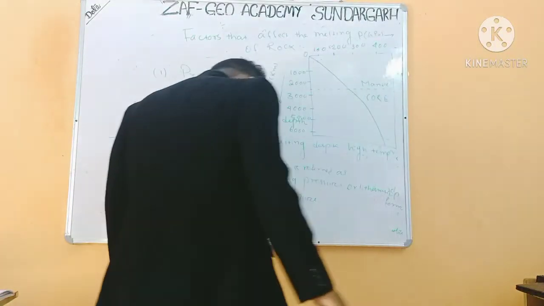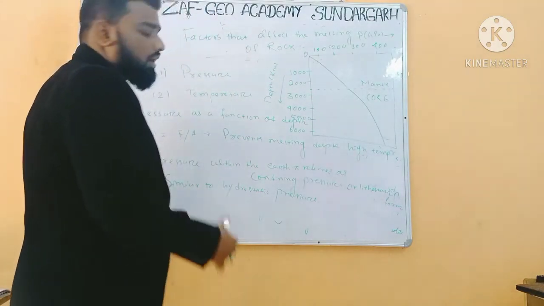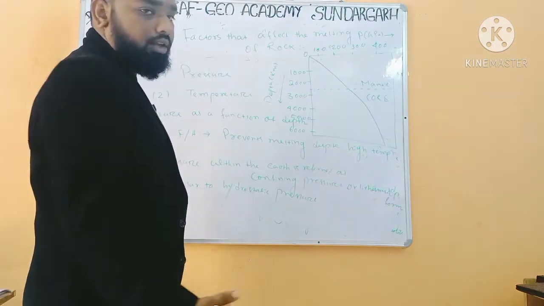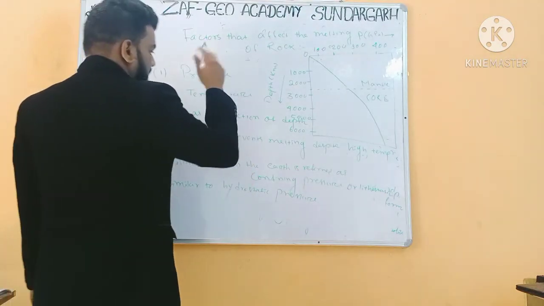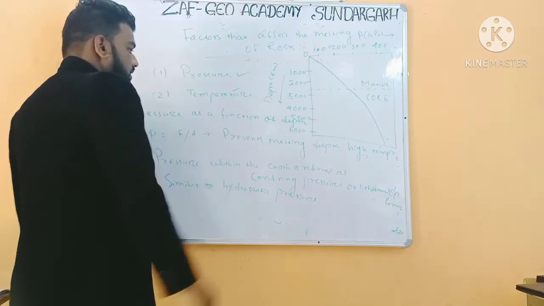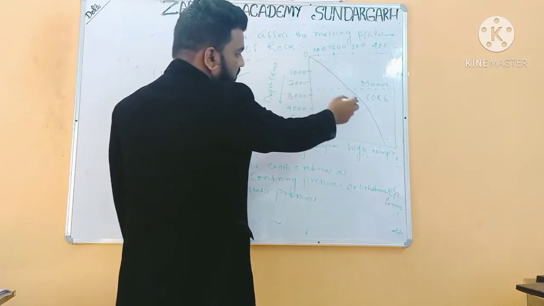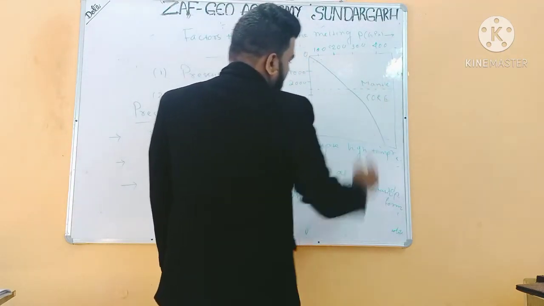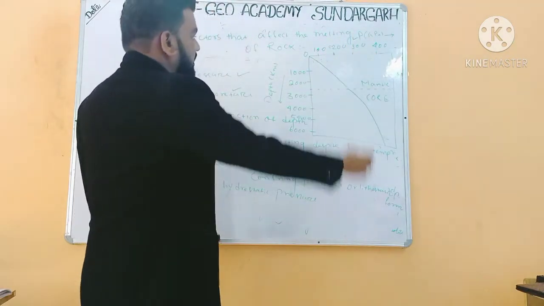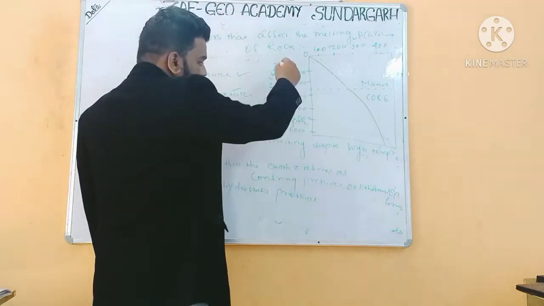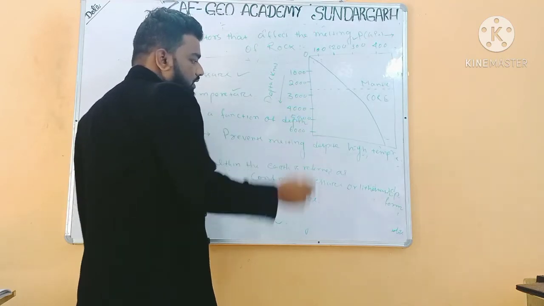Now another important point: factors that affect melting. What are the different factors that can affect the melting of a rock? There are two factors, as I told earlier: pressure and temperature. Here pressure is a function of depth. In this illustration, this is the boundary between mantle and core, pressure is in GPa, gigapascal, 100, 200, 300, 400 GPa, and this is the increasing depth in kilometers, 1000, 2000, 3000, 4000, 5000, 6000 kilometers.